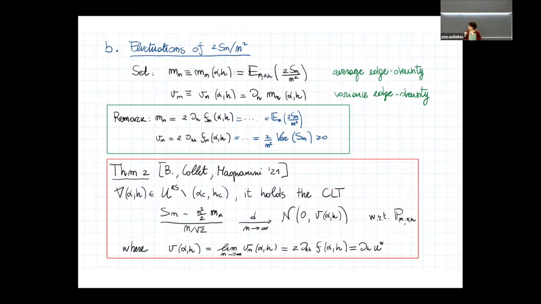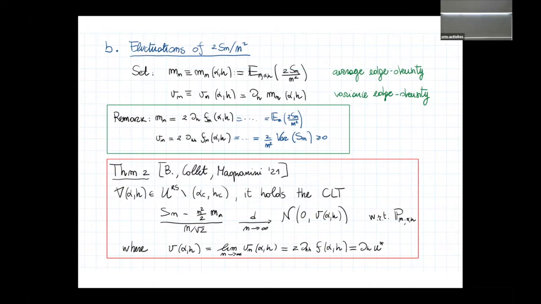And the result is the following. If we are in the uniqueness region excluding the critical point, then we have this standard central limit theorem. We take Sn, subtract this average, and scale this quantity in a diffusive way. Recall that Sn is a sum of n squared over 2 random variables. And the convergence is to a central Gaussian random variable with this variance, where the variance is the limit of the variance edge density.